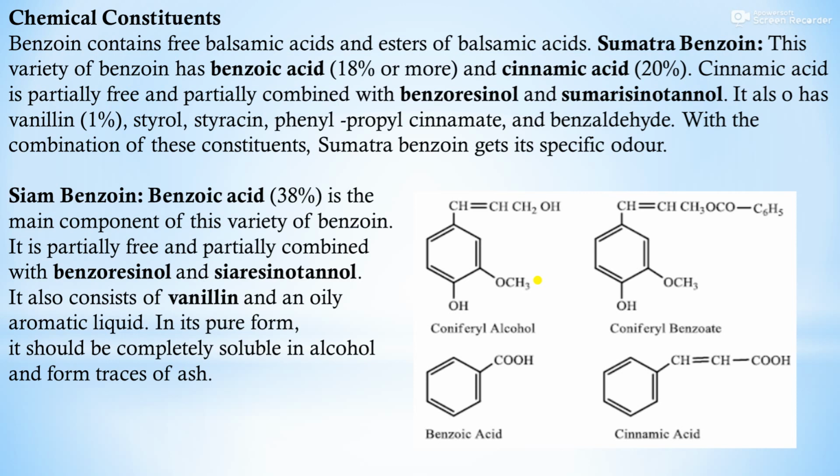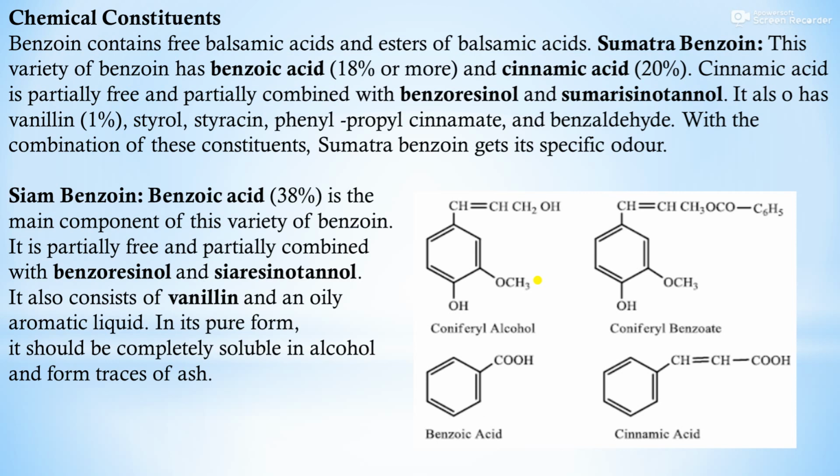Cinnamic acid is partially free and partially combined with benzoresinol and sumaresinotannol. It also has vanillin 1%, sterol, styrol, phenyl propyl cinnamate and benzaldehyde. With the combination of these constituents, Sumatra benzoin gets its specific odor.